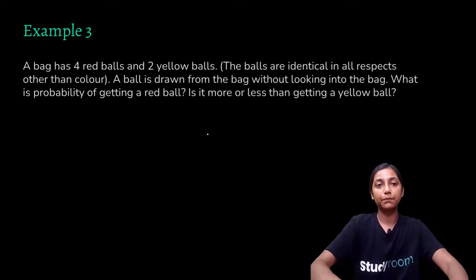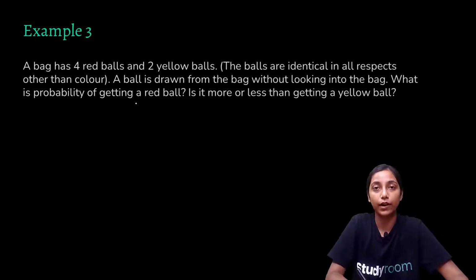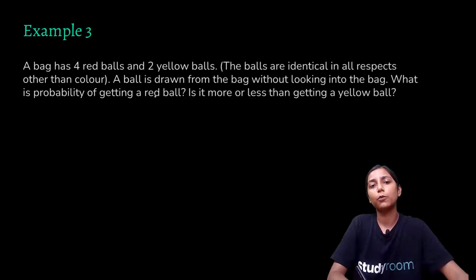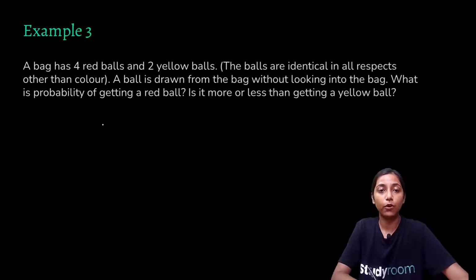Now we have an example. Example number 3. We are given that a bag has 4 red balls and 2 yellow balls. The balls are identical in all respects, other than the color. Now a ball is drawn from the bag without looking into the bag. What is the probability of getting a red ball? So first of all, we need to find the probability of getting a red ball.